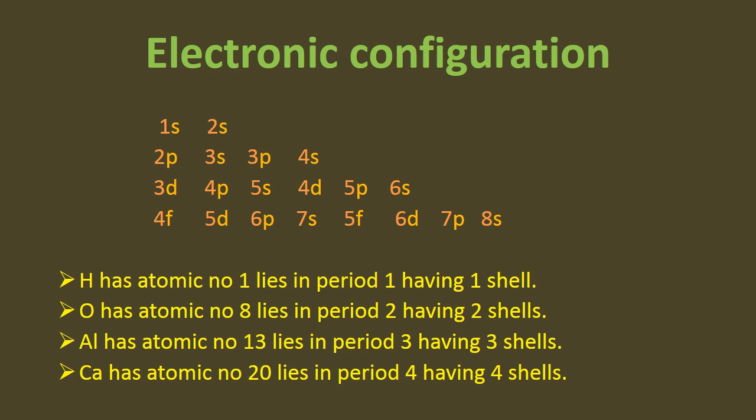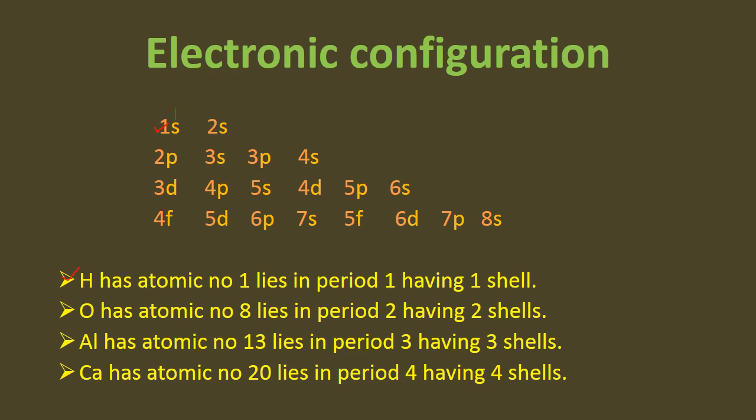I have told you before that period number is related with number of shells. So let's confirm it. Hydrogen belongs to period number 1. Its atomic number is 1. So it has 1 shell. Here 1 electron of hydrogen will move into 1s. So it confirms that it lies in shell number 1.